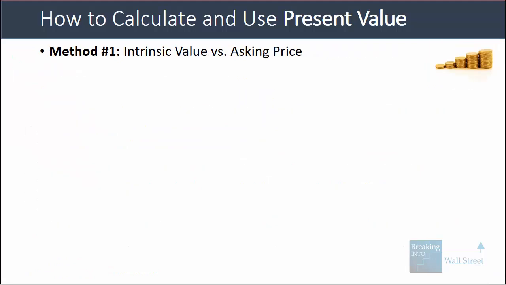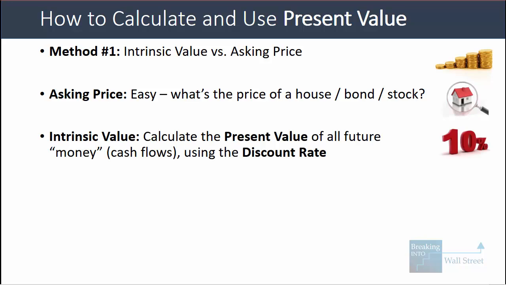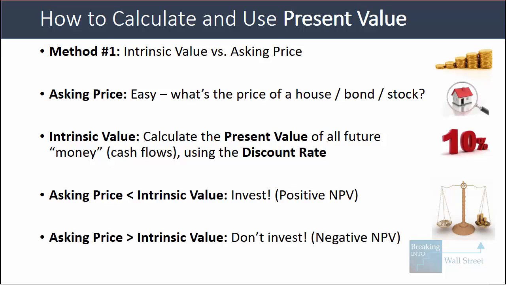So with method number 1 here, intrinsic value versus asking price, the asking price is pretty easy to determine. You can just ask what the price of a house, a bond, or a stock is, look it up in the markets. It's pretty straightforward to determine. For the intrinsic value, you have to calculate the present value of all future cash flows using the discount rate, which represents your opportunity cost for this particular investment. If the asking price is less than the intrinsic value, you invest, which means that you have a positive net present value. If the asking price exceeds the intrinsic value, you do not invest, and that means that you have a negative net present value.